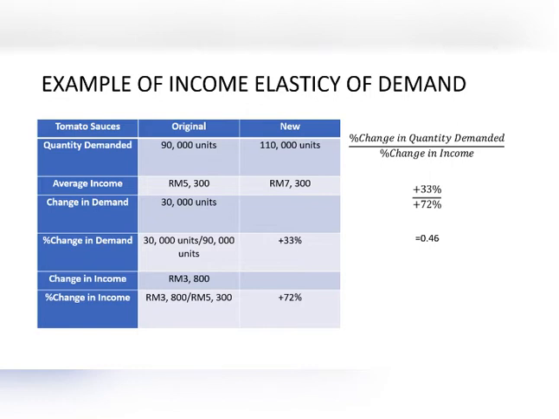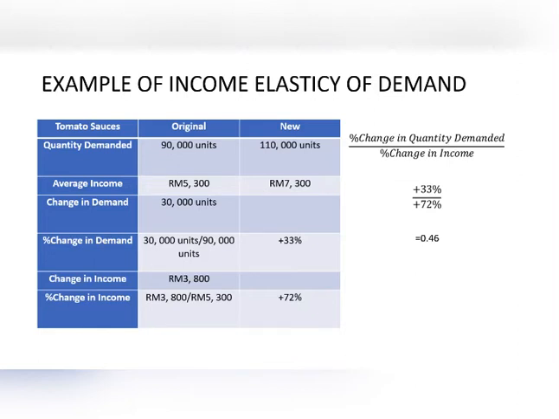Let's go through an example of income elasticity of demand. For the example, I choose tomato sauce. The quantity demanded is 90,000 units and it increased to 110,000 units. The average income is 5,300 ringgit and it increased to 7,300 ringgit. The change in demand is 30,000 units, and for the percentage change in demand, we calculate 30,000 units divided by 90,000 units, which gives 33%.